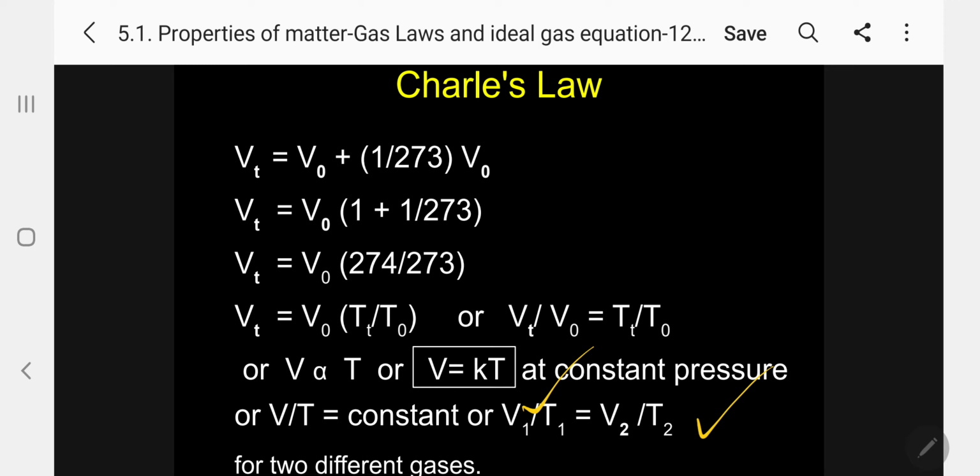In the first case, Boyle's law, it was P1 V1. But here V by T is constant. Please have it in mind. Okay.